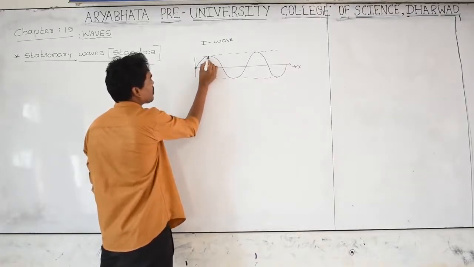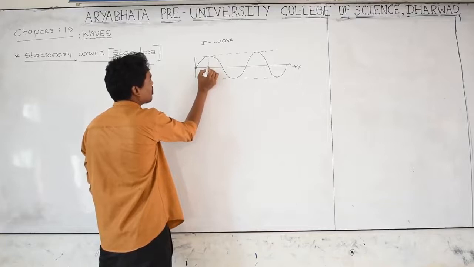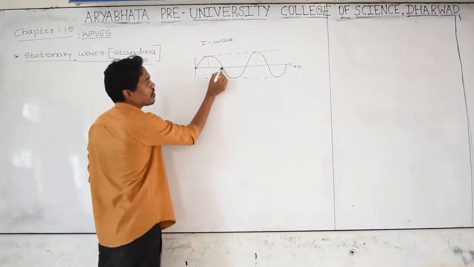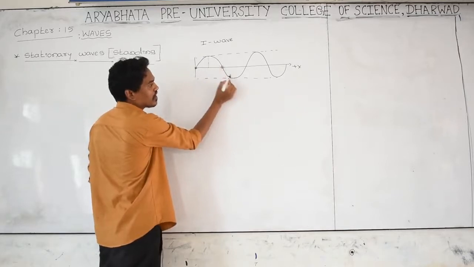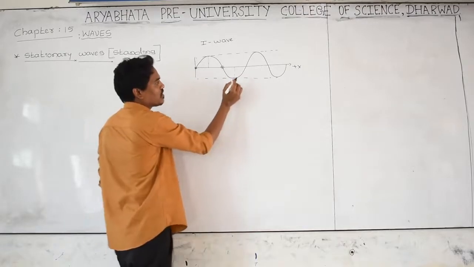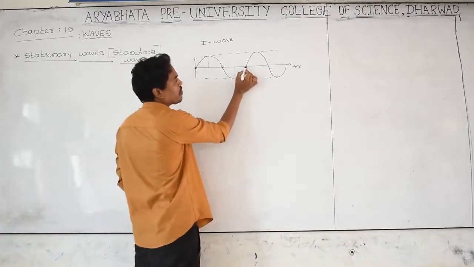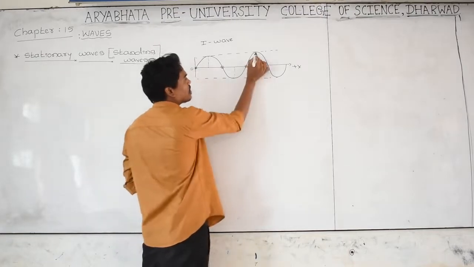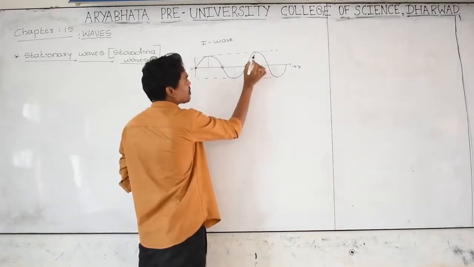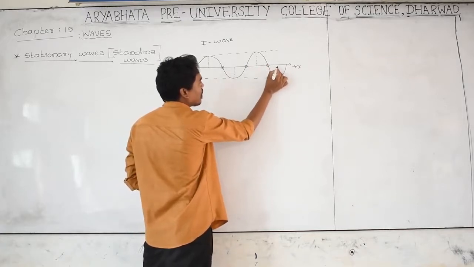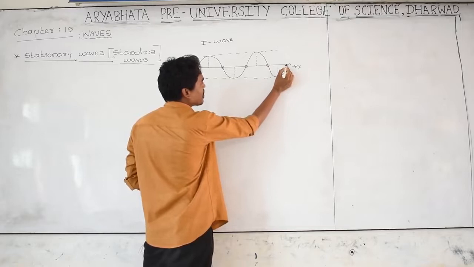Here the displacement of the wave is maximum, that is y. Here the displacement is again 0, and here again maximum, and again 0 at this point, because this is a zero point. Again maximum, then 0, again maximum, again displacement 0.